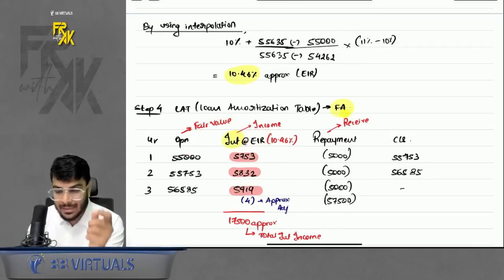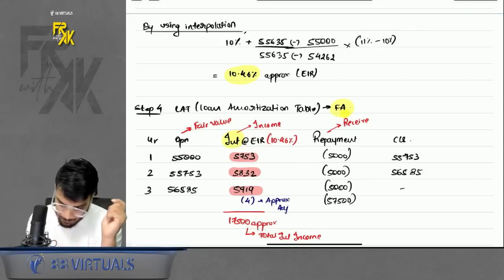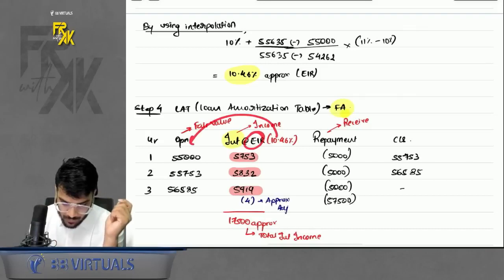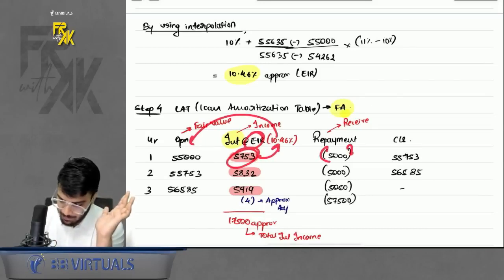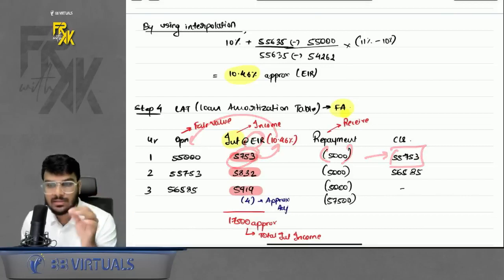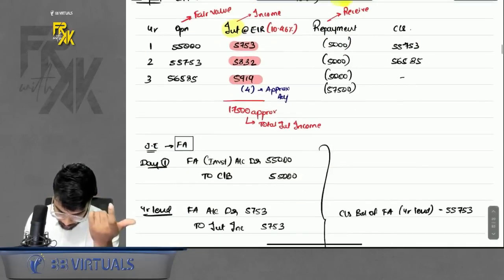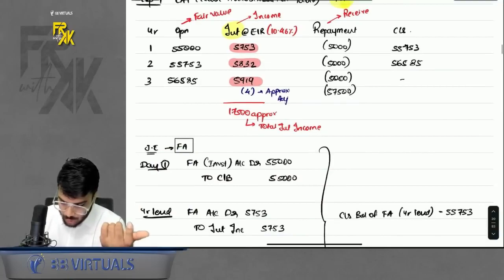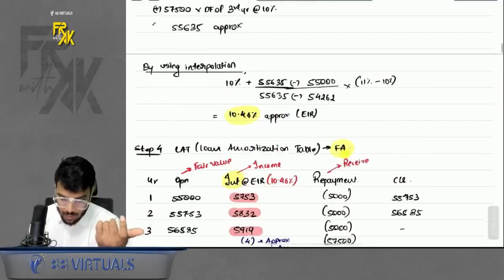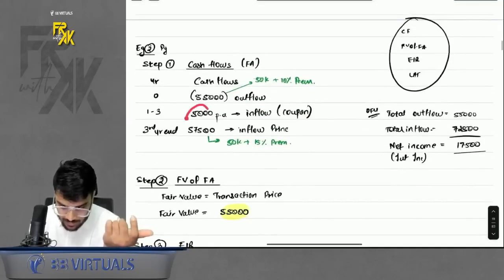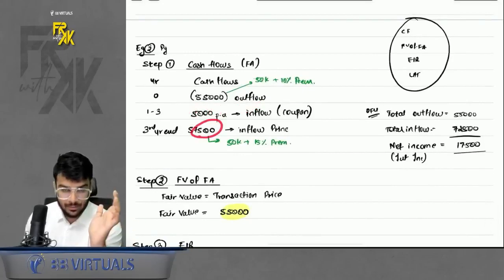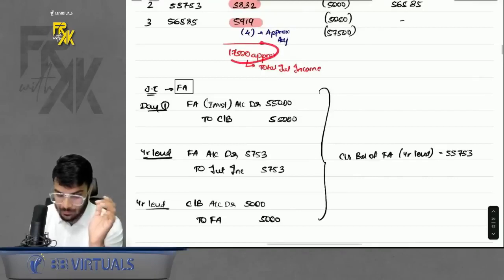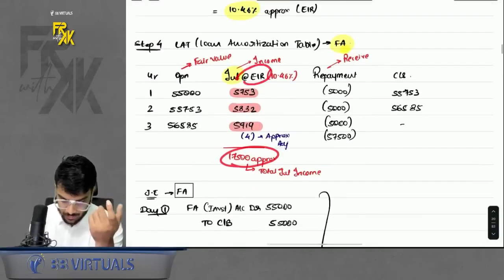See, coupon is applied always on face value. EIR is applied always on fair value, right? So you apply the EIR rate on fair value, you will get the interest. This is the interest that you will book in the books of accounts. Then you will less repayment, you will get the closing amount, right? This is how you do it. Okay. So if you see, effectively your total interest income is 17,500. How come, sir? Your coupon was only 5,000 per annum, that is 15,000, but you also earned some premium at the end. So the combination of that total is nothing but your interest, that is your EIR, effective interest rate, right?